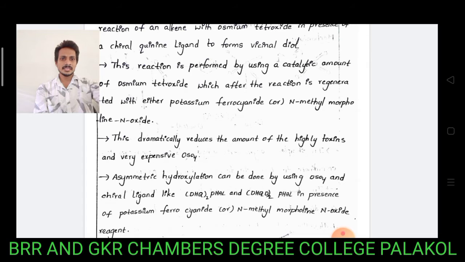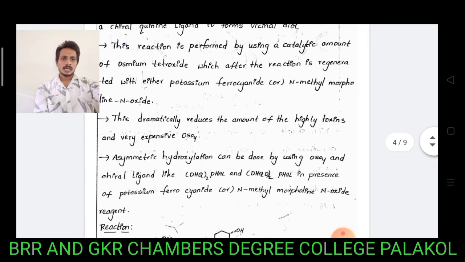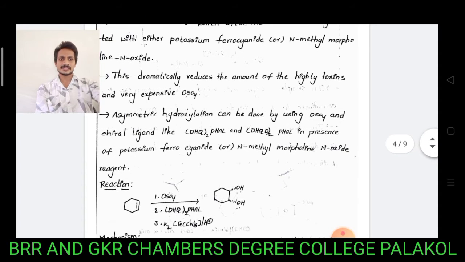This dramatically reduces the amount of highly toxic and very expensive osmium tetroxide. Osmium tetroxide is a highly expensive reagent. It undergoes an oxidation reaction by changing the oxidation state. Again, we regenerate the osmium tetroxide by using oxidizing agents, potassium ferrocyanide or the N-methyl derivative of morpholine N-oxide. Those are oxidizing agents. The reducing agents reduce the oxidizing agent to convert it into osmium tetroxide.